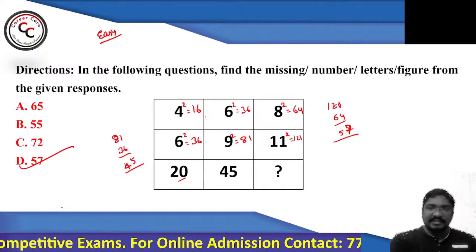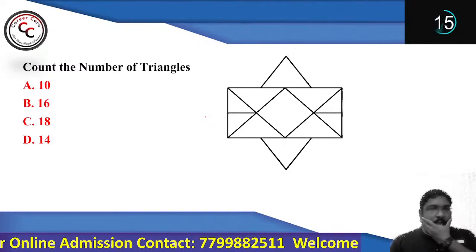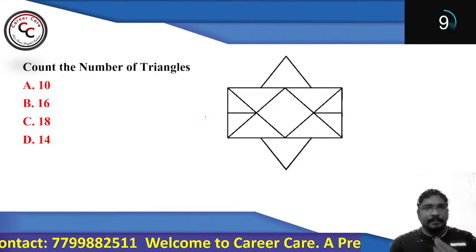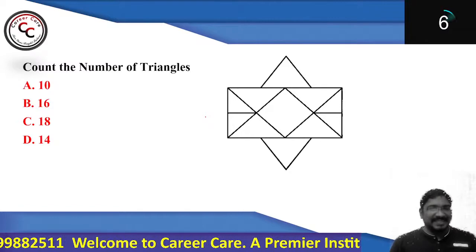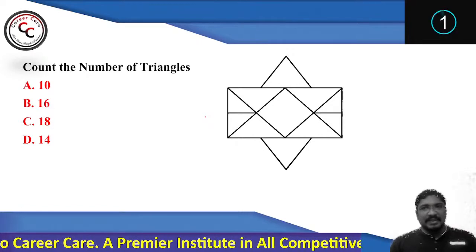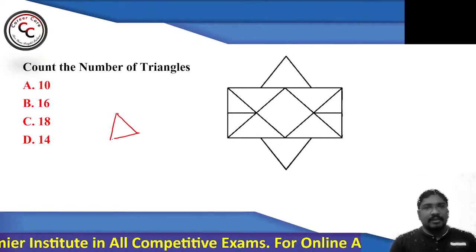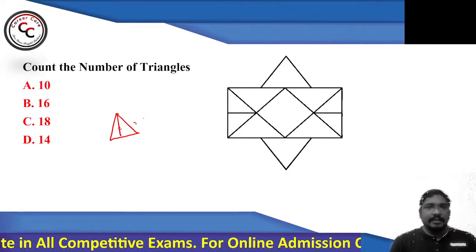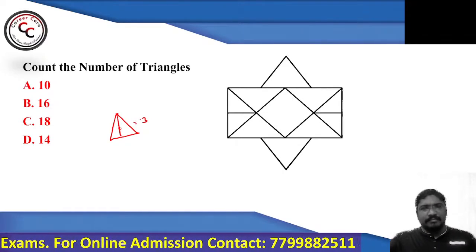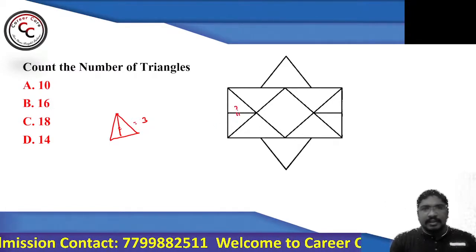Last 20 seconds. No answer so far. Okay, Indra is saying B, 16. See, we know that whenever you can find this shape, there will be three triangles. Simple. So try to split the diagram based on the shortcuts which we know. Here you can find 3.